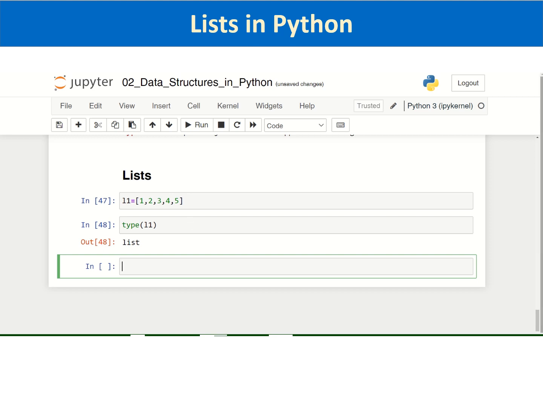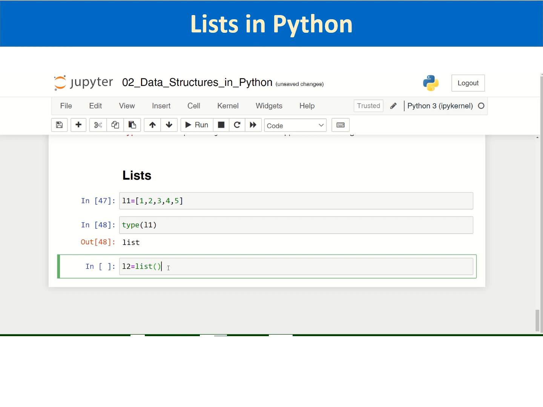So this is how you create a list. A list can also be created by using the built-in function called list, which is used for creation of the list. Say I create a list using this built-in function list. As you can see, keywords, including the built-in function names, are identified by green color in the notebook, which is a very useful way of distinguishing.